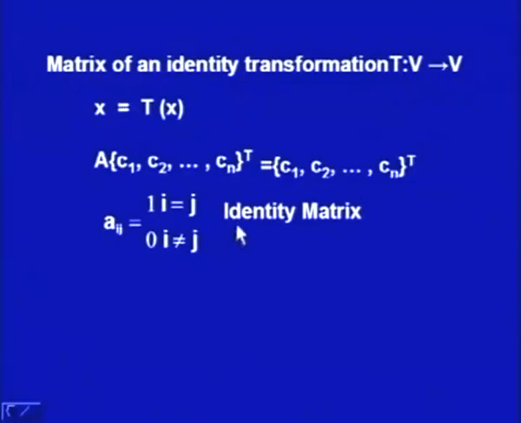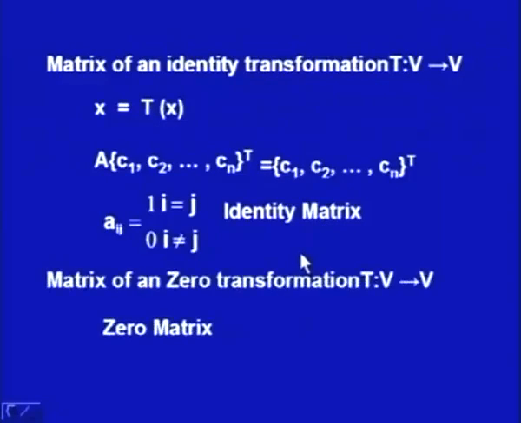And if we recall the definition of the identity matrix, this is nothing but that definition. aij is equal to 1 when i is equal to j. That means in the diagonals we have 1 and the rest of the elements are 0. So such a matrix is an identity matrix, or we can say this identity matrix is associated with the identity transformation T.